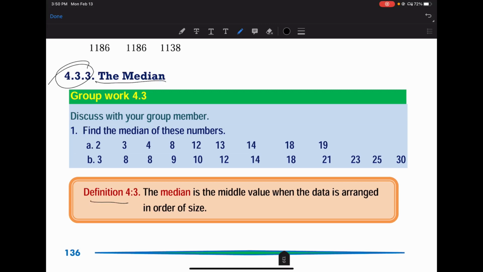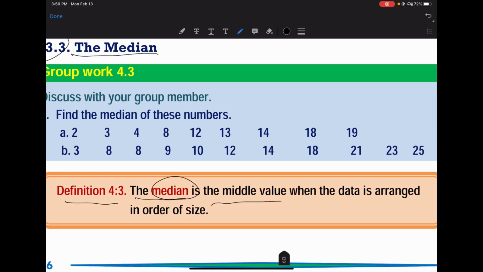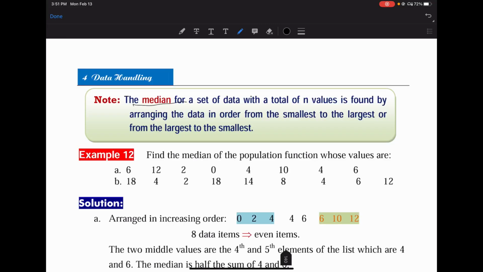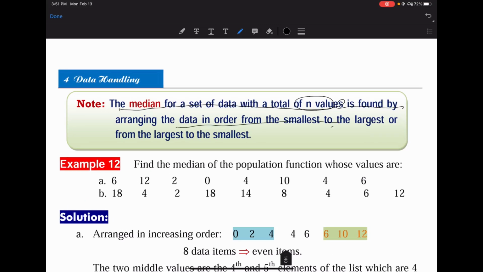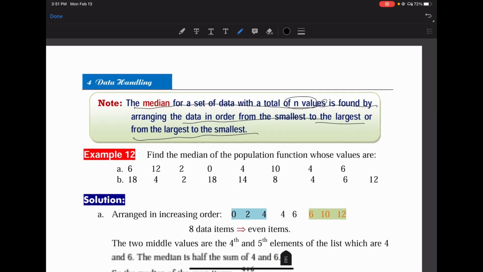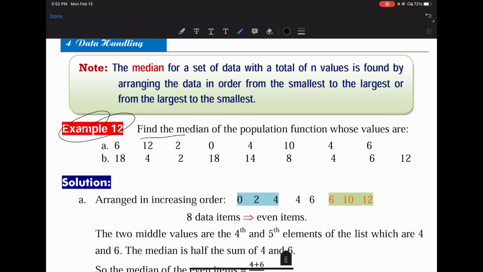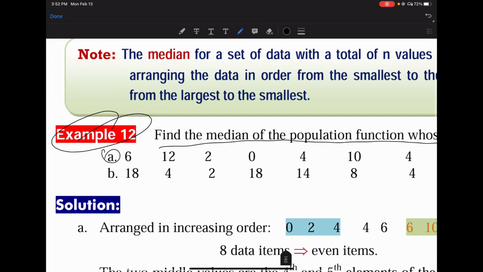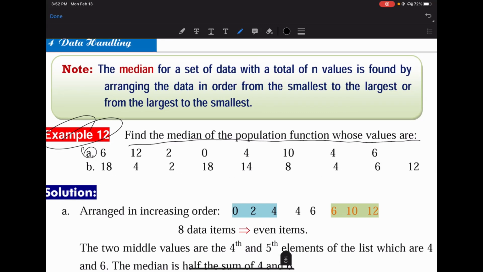4.3.3 The median. Definition: the median is the middle value when the data is arranged in order of size. The median for a set of data with a total of n values is found by arranging the data in order from the smallest to the largest or from the largest to the smallest. Example 12: find the median of the population function whose values are these. Let's try part a.